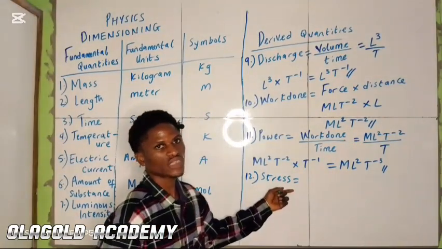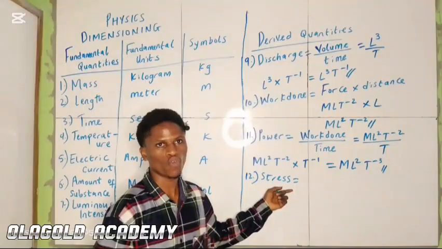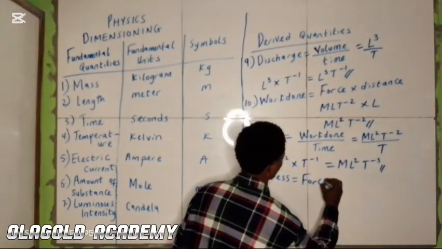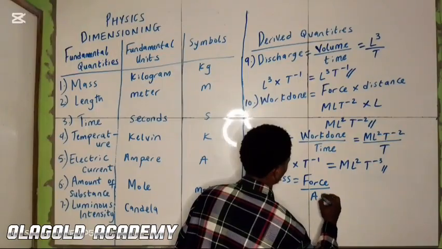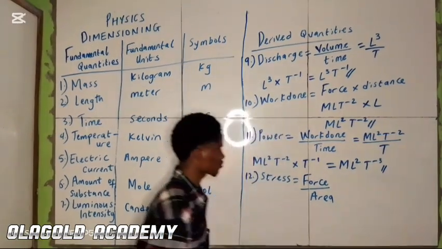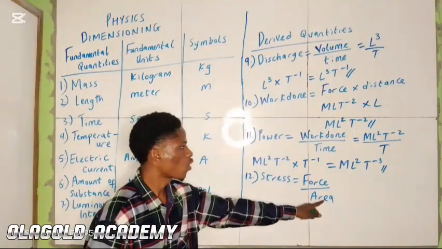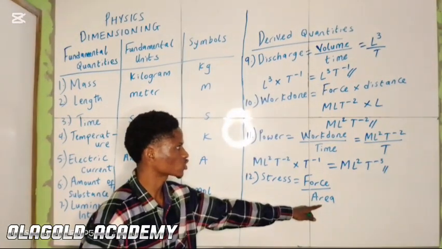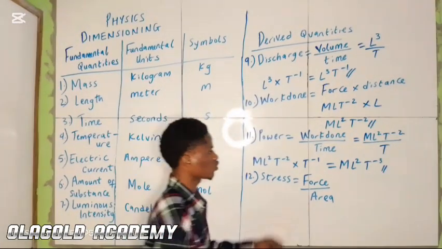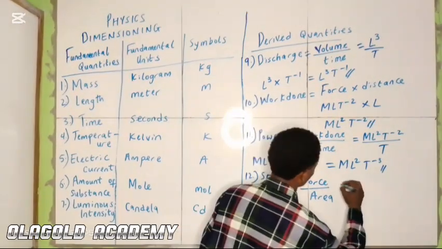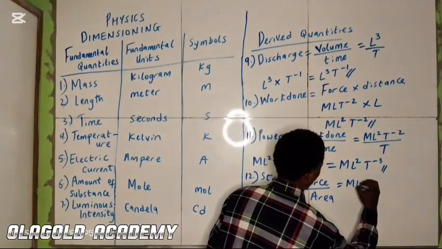Now, stress can be expressed as force over area. How do you express force? Force can be expressed as mass times acceleration.